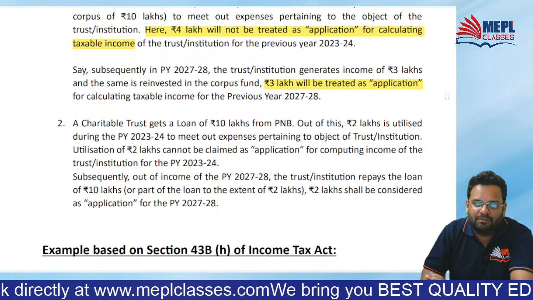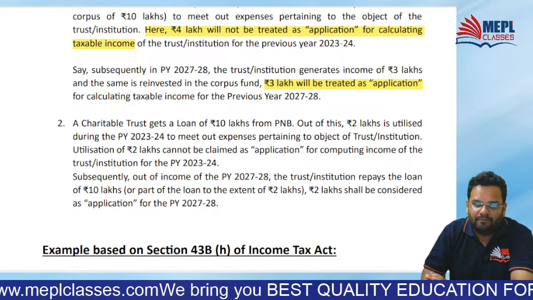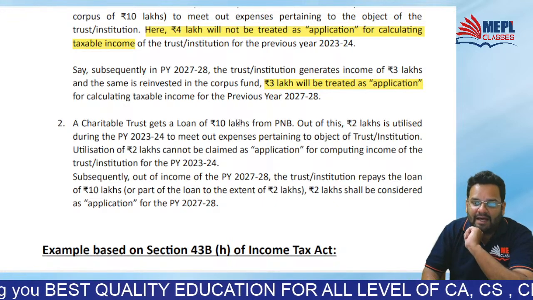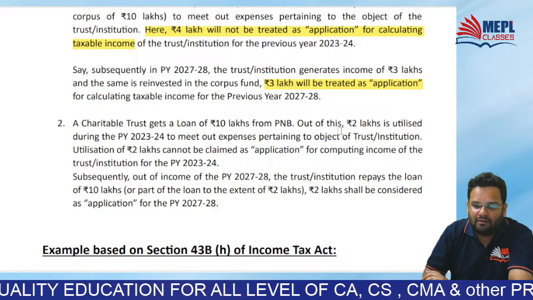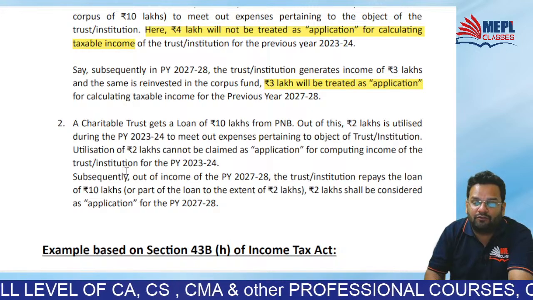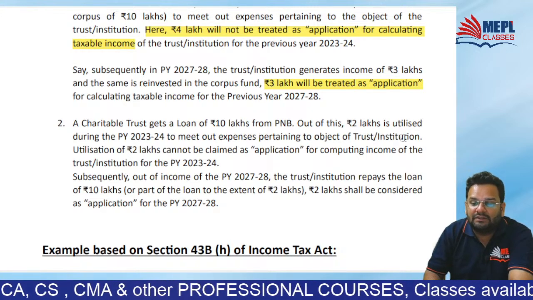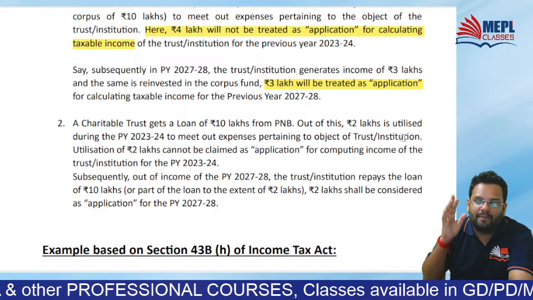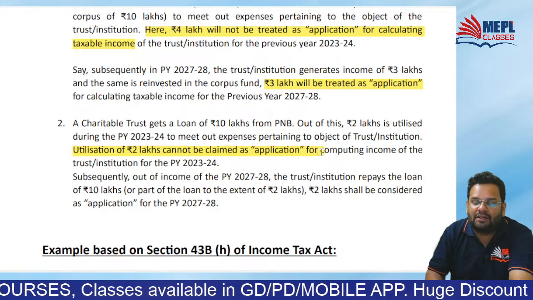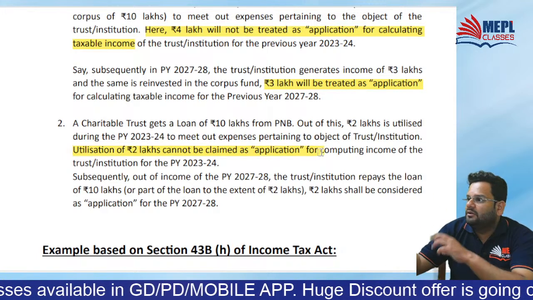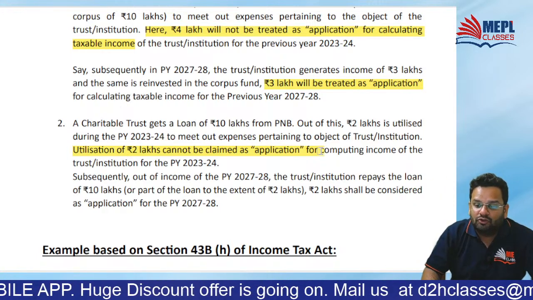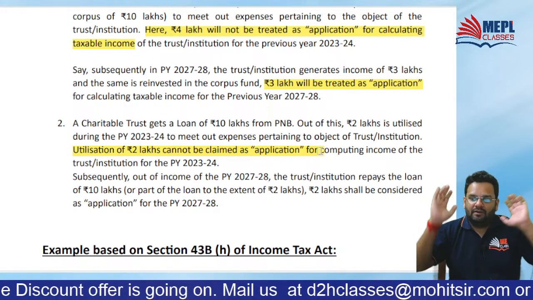Second example is visible to all of you. A charitable trust gets a loan of 10 lakhs from Punjab National Bank. Out of this, 2 lakh is utilized during PY 23-24 to meet expenses pertaining to the object of the trust. Now what happens? Utilization of 2 lakhs cannot be claimed as application because it is out of loan. So first of all, it is not out of income. That spending is out of loan. So it cannot be claimed as application. Clear?